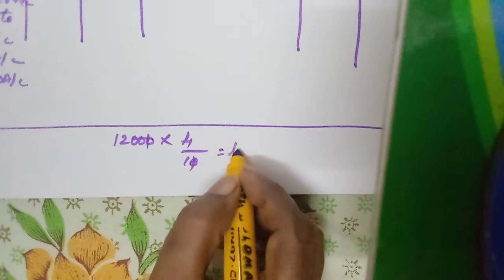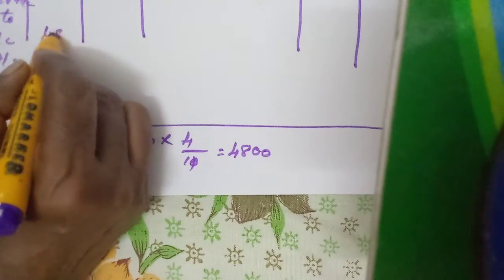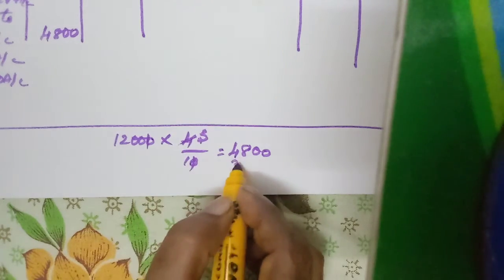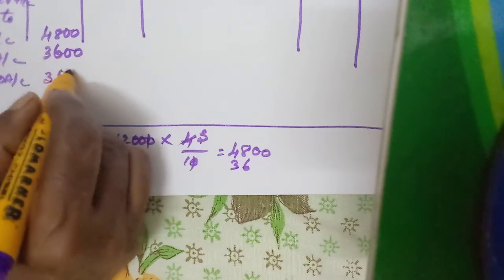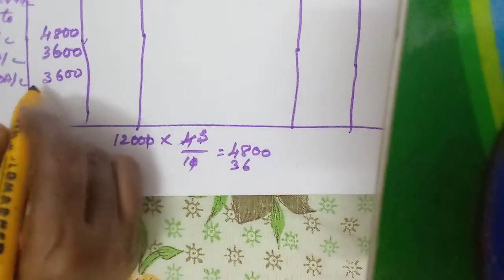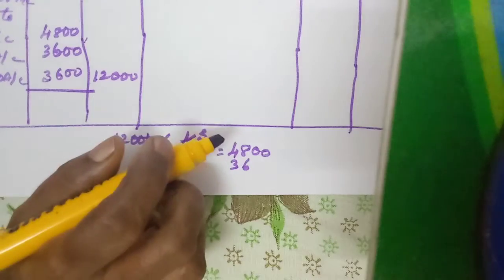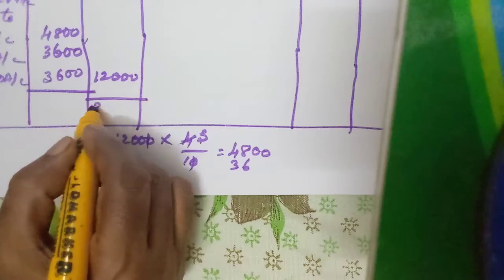So 12 into 4 is 48, 4,800. Second person 3, 3 is 36, so 3,600, 3,600. So totally 12,000. Okay, then total here 30,000.